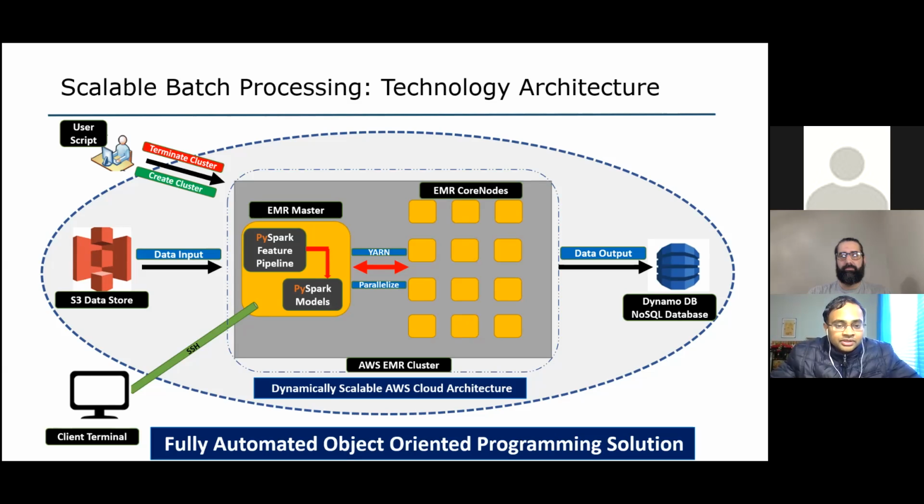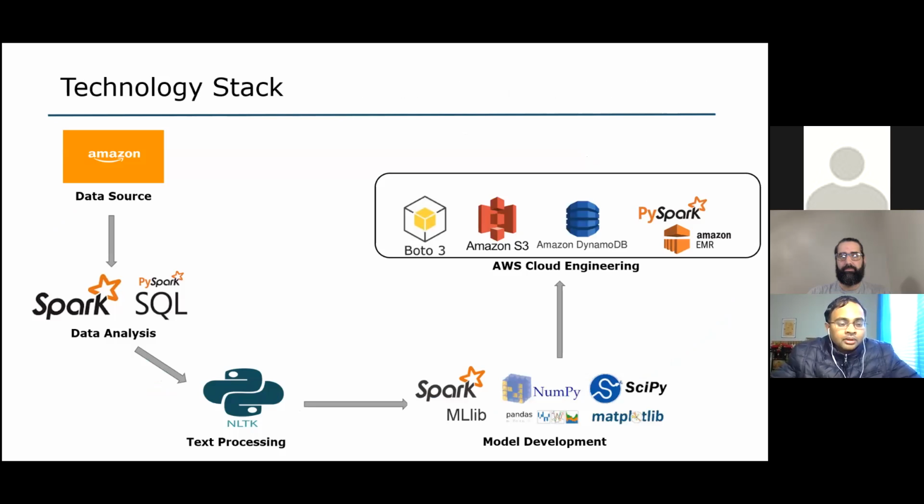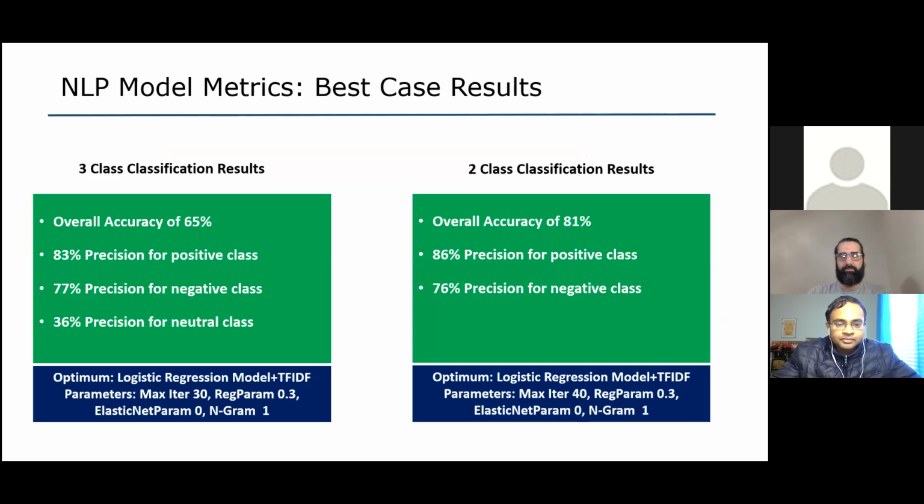The overall AWS EMR cluster contains an EMR master and EMR core nodes. And the EMR master has the Pyspark feature pipeline and the Pyspark models that were mentioned in the previous slide. And the entire process is managed and clusterized using a distributed architecture based on a YARN application and resource manager. This entire solution was implemented predominantly using Spark, NLTK processing, as well as a host of AWS Cloud engineering tools that you have seen in the last slide.